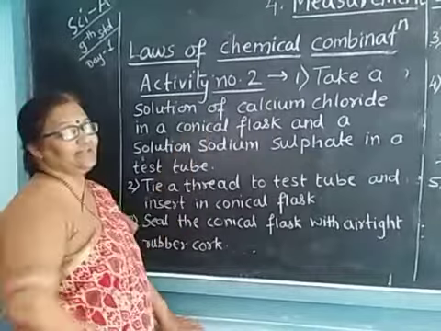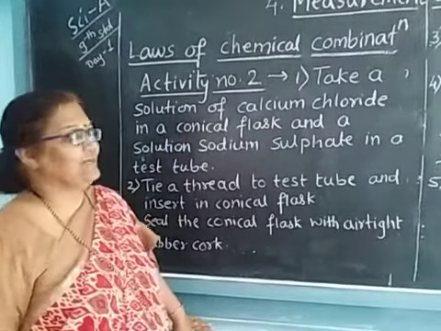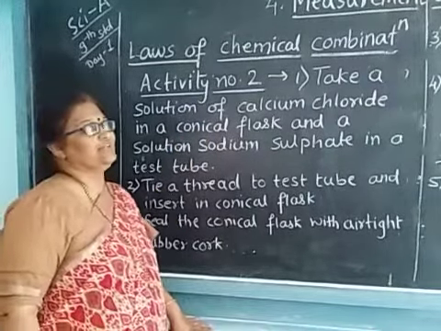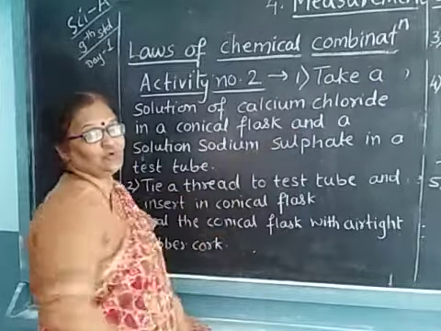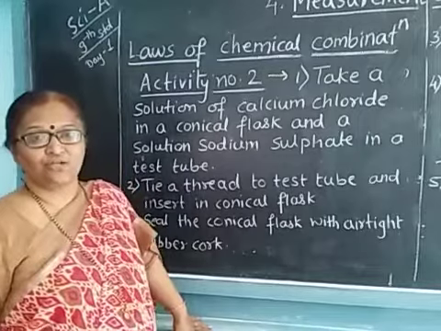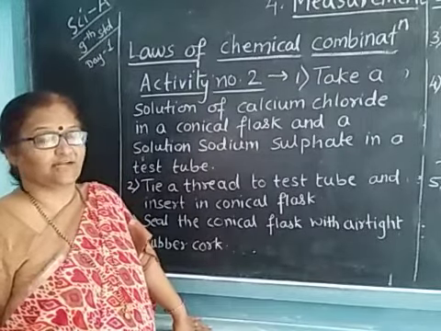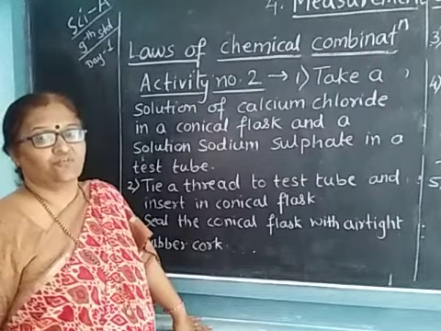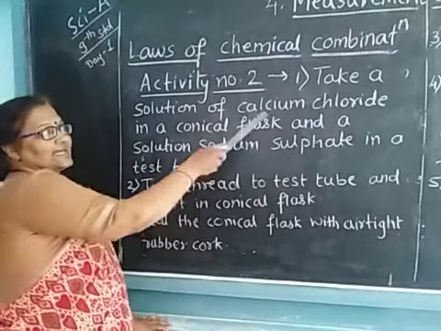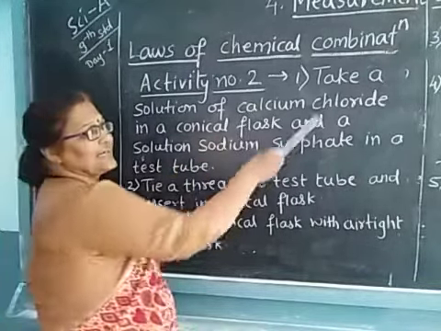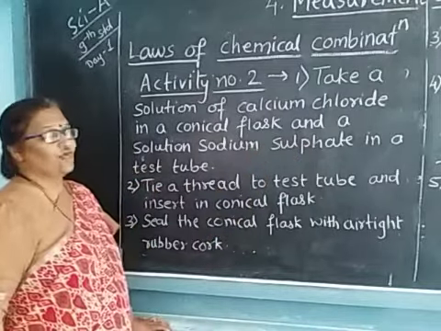This is activity number 2. What you have to do in this activity, see here. Take a solution of calcium chloride. The molecular formula of calcium chloride is CaCl2. Ca stands for calcium, and Cl2 stands for chloride.